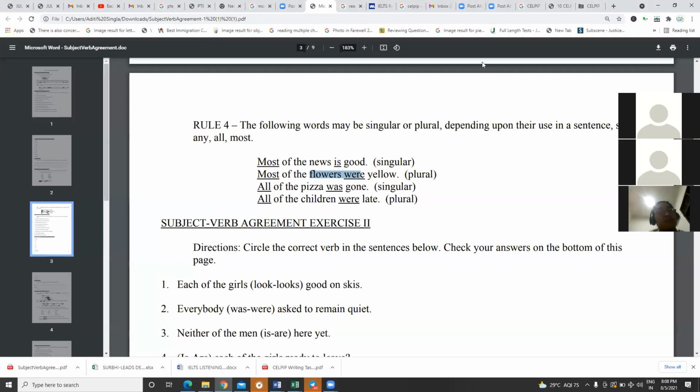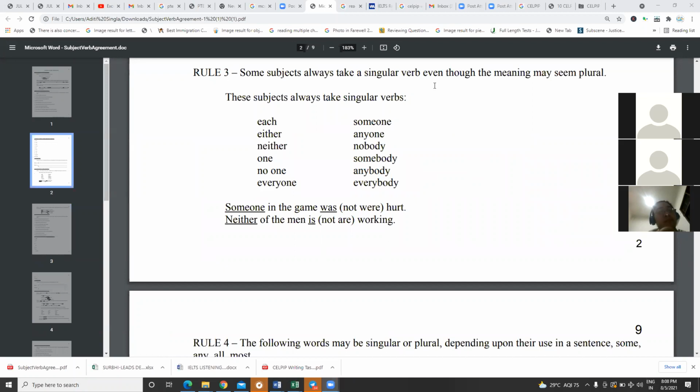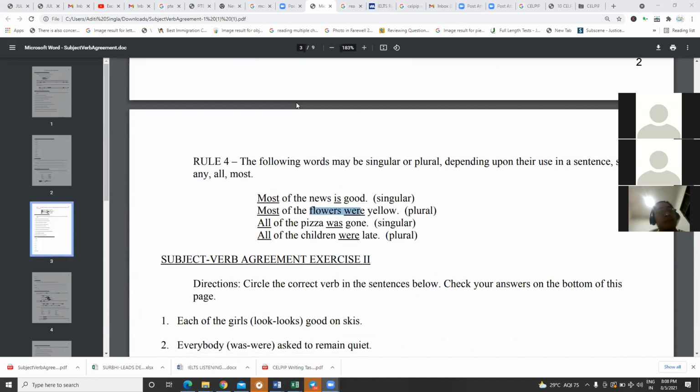All of the pizza, but I'm talking about one pizza. One complete pizza. I'm not talking about the slice, I'm talking about the complete pizza. So pizza was gone. Children is plural, so were. So basically, moral of the story: some subjects you have to keep in your head, they are going to take a singular verb. Whereas these ones which we have discussed, they may take singular or plural. You need to read, identify what the subject is and place the verb accordingly.